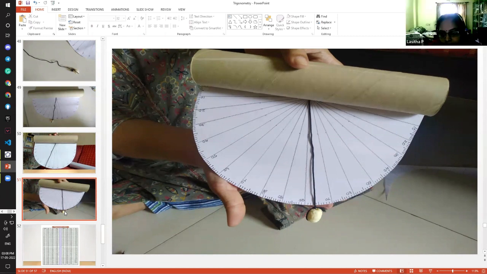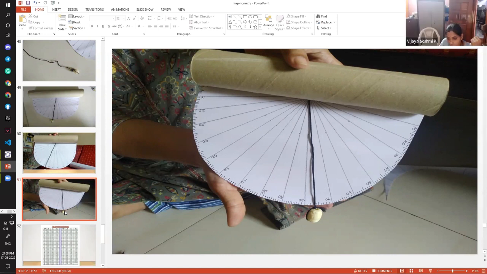That is also fine. Yes, this one. So that it will be straight. The thread has to be straight.